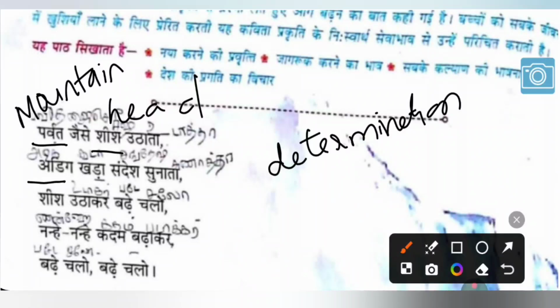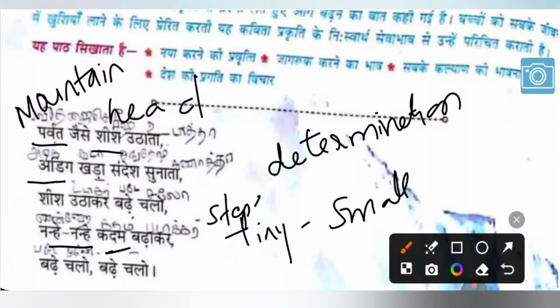शीश उठाकर बढ़े चलो. So you have to keep your head up. So with the self-respect you have to move forward. नन्हे नन्हे is tiny or small. कदम is steps. नन्हे नन्हे कदम बढ़ाकर. So you have to keep moving with the small steps. To reach our goal, what we have to do? We have to take small small steps and move forward. बढ़े चलो बढ़े चलो. So you have to move forward.